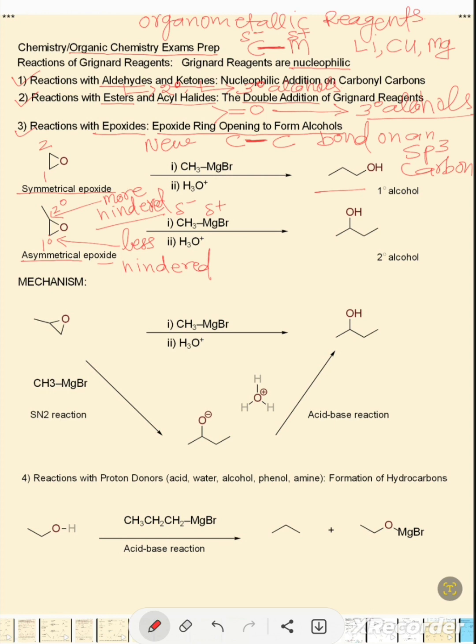So we have two options. As you see, our product is a secondary alcohol, which means that our nucleophilic Grignard reagent has been connected to this primary carbon. The reason for that, if you see the mechanistic steps, is that this is simply a substitution nucleophilic second order reaction. And we know that in the SN2 mechanism, the nucleophile approaches the sterically less hindered carbon.